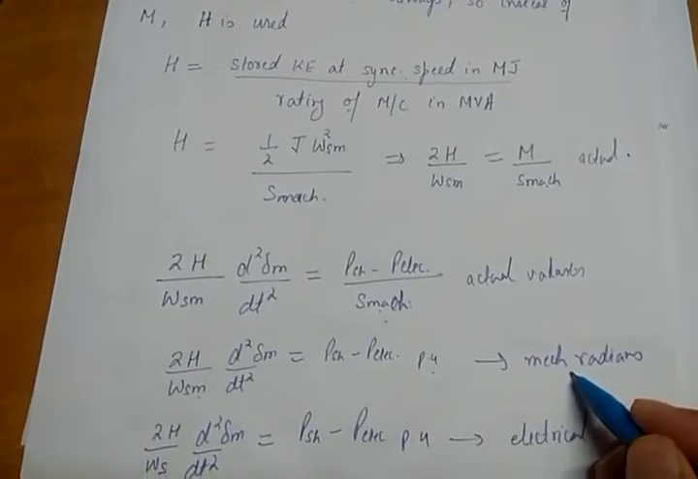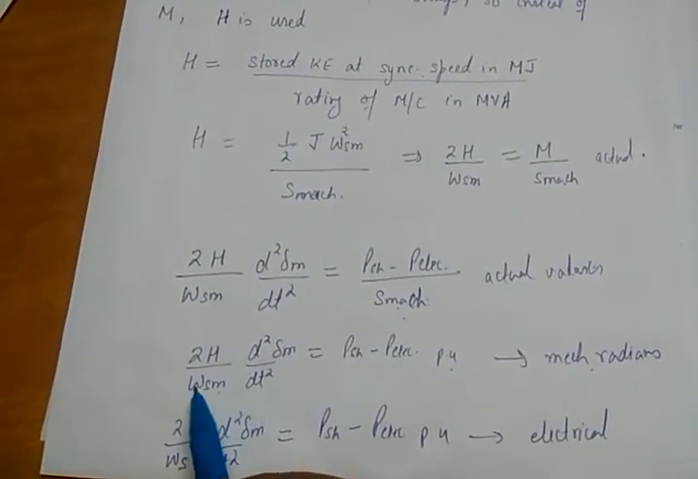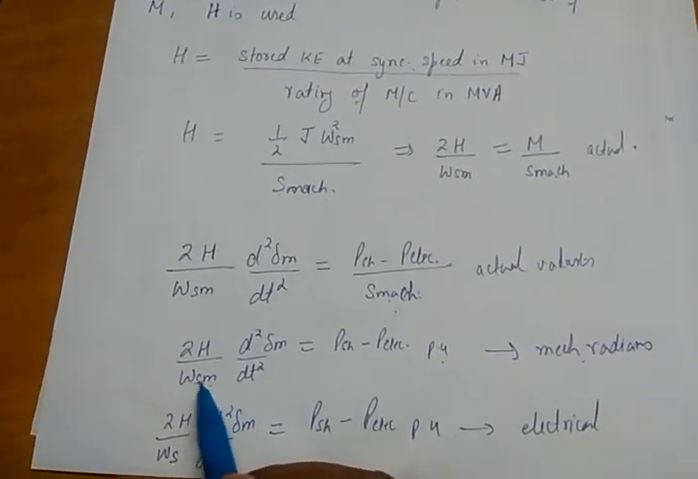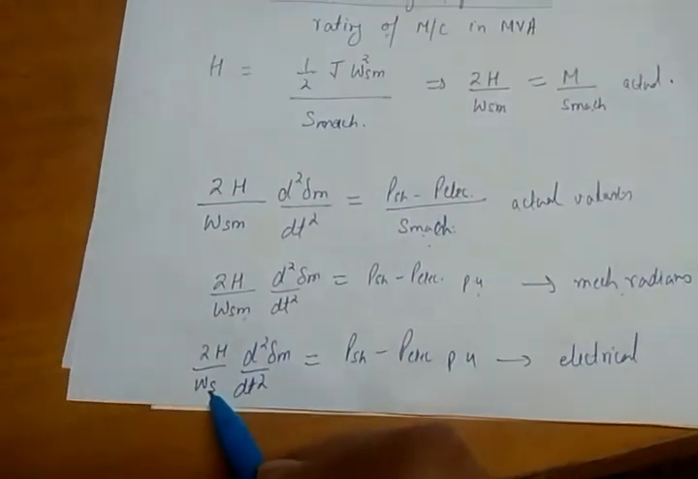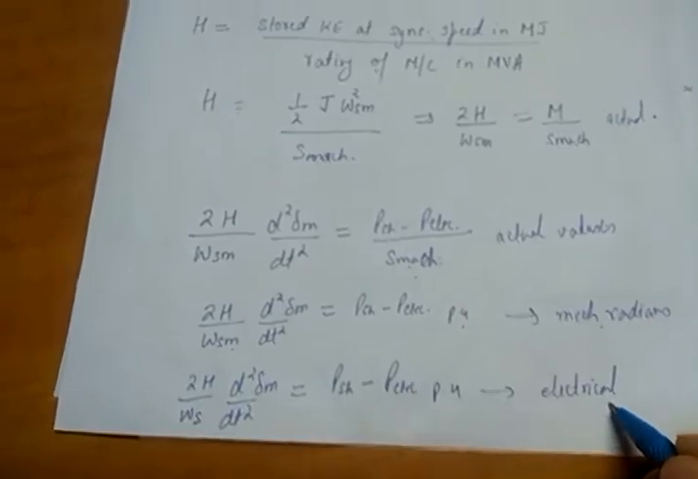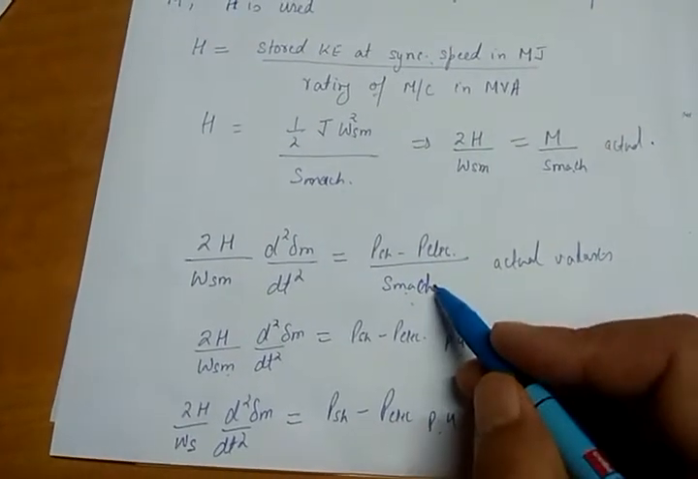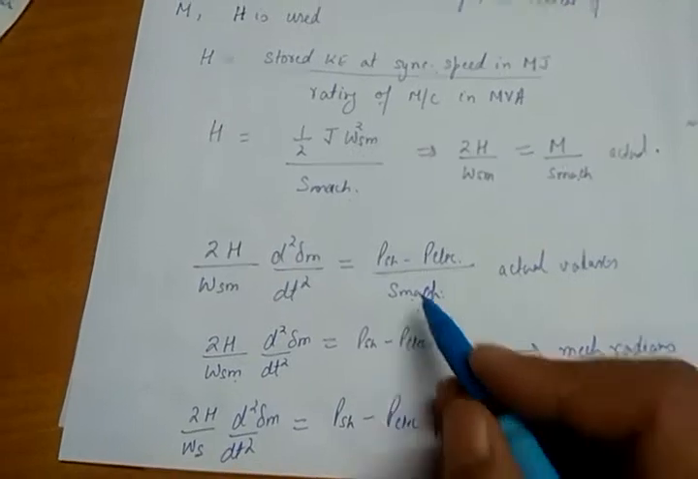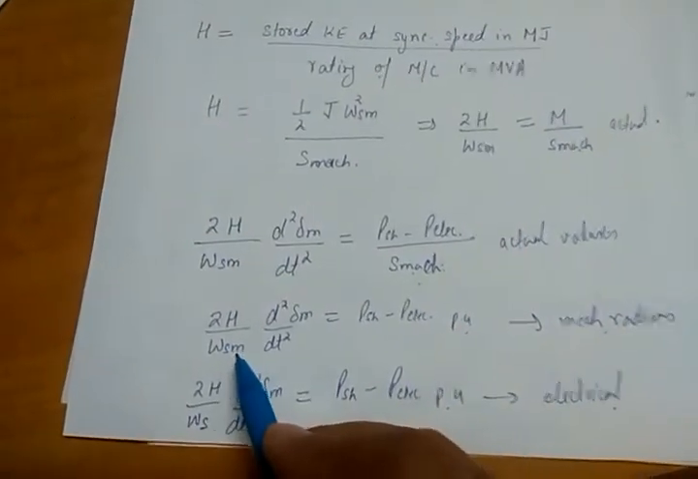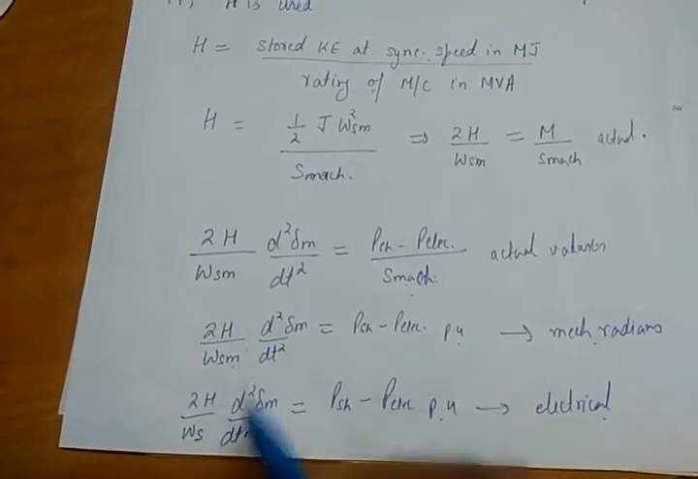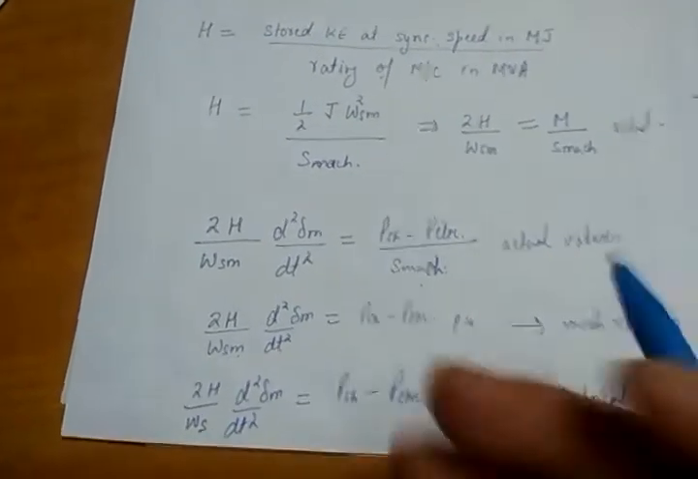This is in mechanical radians. Okay, because I am using sine omega sm, this is synchronous speed in mechanical radians. When I am using the synchronous speed omega s, then it is in electrical radians. So both are in per unit because we are not using S machine here in the denominator. We are dividing this value by the denominator and we are getting the quantities in per unit. And omega sm means synchronous speed in mechanical and omega s means synchronous speed in electrical.